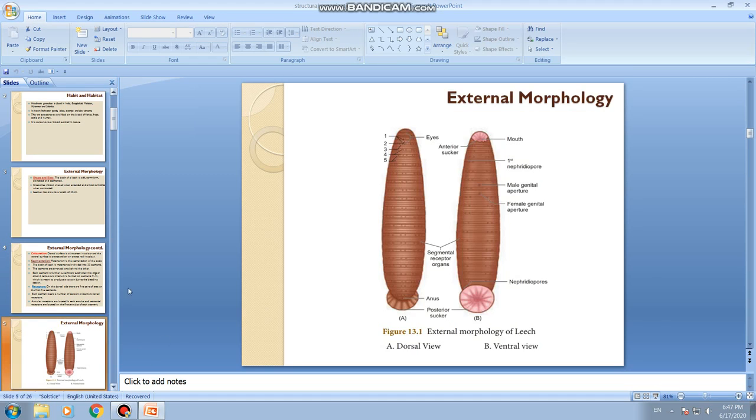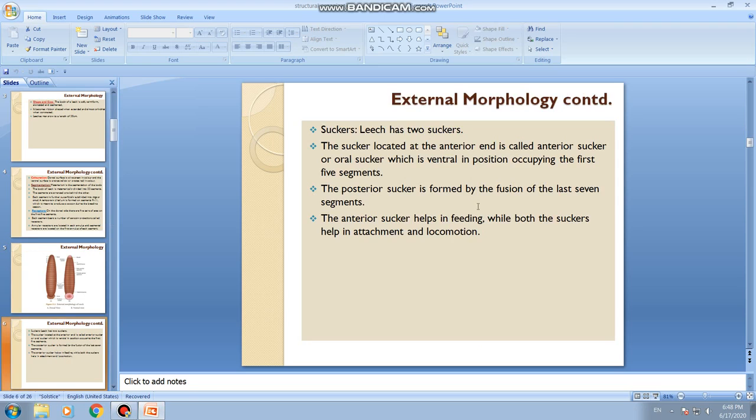Okay, so this is the picture. This is to show the external morphology of leech, and this is the dorsal view. As I told, this is the top portion and this is the bottom. So this is the dorsal view and this is the ventral view. So we shall discuss the dorsal view, and what structures are seen.